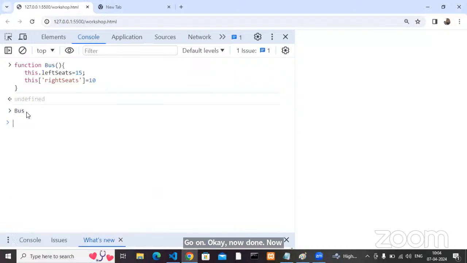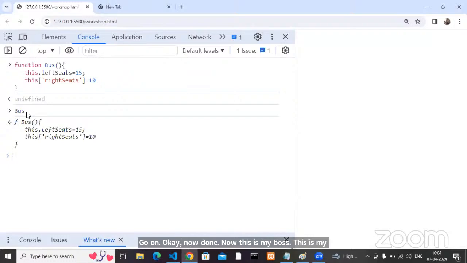Now this is my bus. My bus, I want to use like a class. I have a class. When can I get the services from the class? Now I have a bus class. When can I get the services from the class?